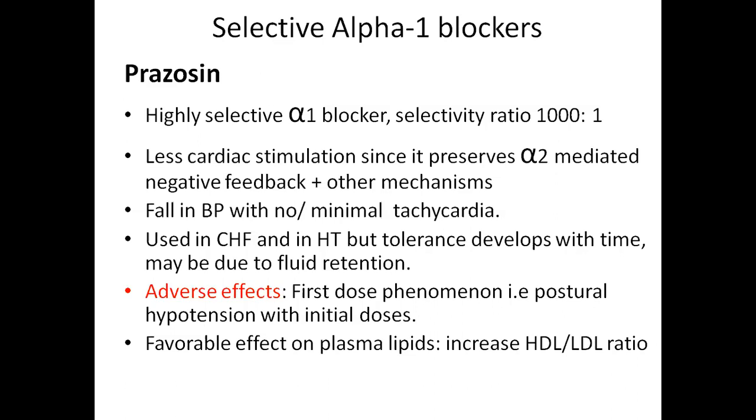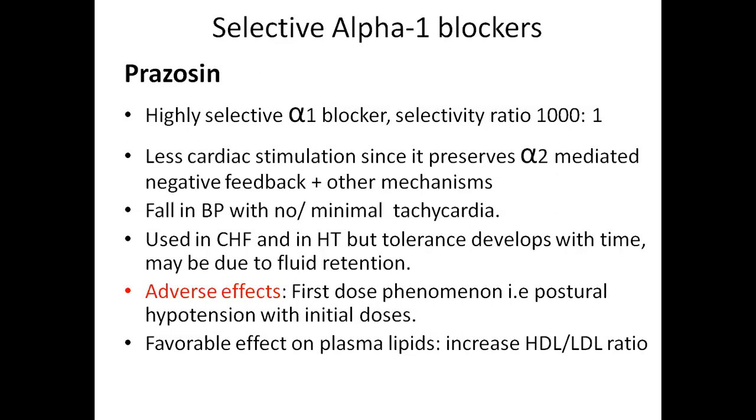It causes fall in BP with minimal tachycardia. It is used in congestive heart failure and in hypertension, but tolerance develops with time and may be due to fluid retention.